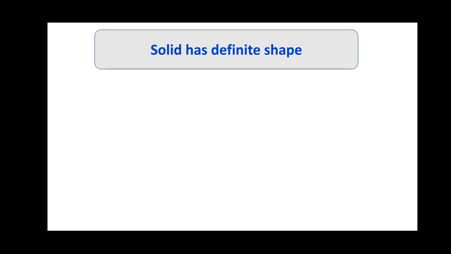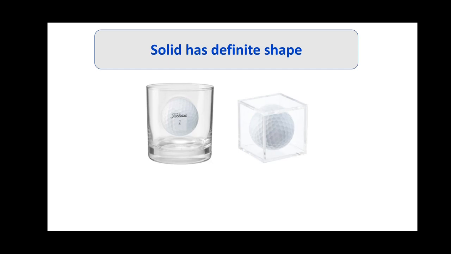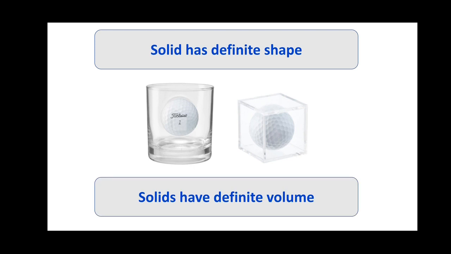Since the shape and size of solids are not changing, the space occupied by it will also be the same, isn't it? And we have learned that the space occupied by an object is called volume. Thus we can say that solids have definite volume. Here, the ball in the glass and in the cubical box occupies the same space. Thus, we can say that the ball has a definite volume.